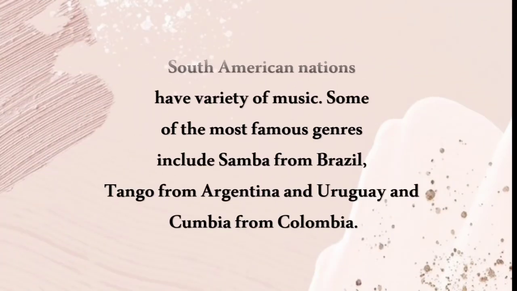And South American nations have a variety of music. Some of the most famous genres include samba from Brazil. So samba is a form of music in Brazil, tango from Argentina, Uruguay and cumbia from Colombia. So these are all the music forms in South America.